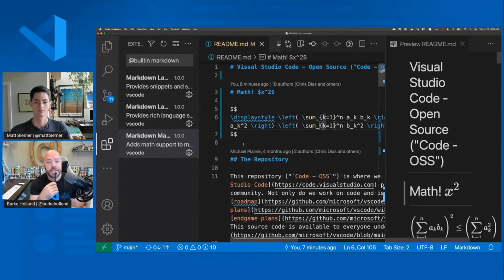Well, great. That is Markdown Math. Any last questions on Markdown Math? Get them in. Going once, going twice for Matt. All right, Matt. Well, thank you very much. That is Markdown Math. And everybody go solve Matt's equation.